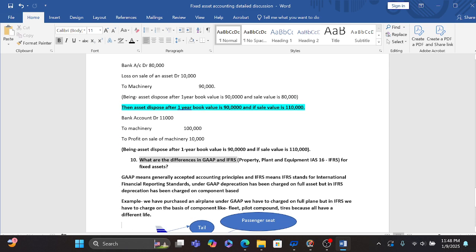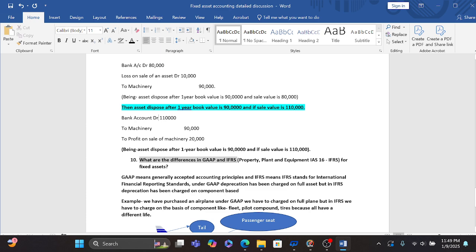I have another example. After 1 year the book value is 90,000 again, and the sale value is 1 lakh 10,000, so what will be the entry? We are receiving 1 lakh 10,000, and our machinery balance is 90,000.